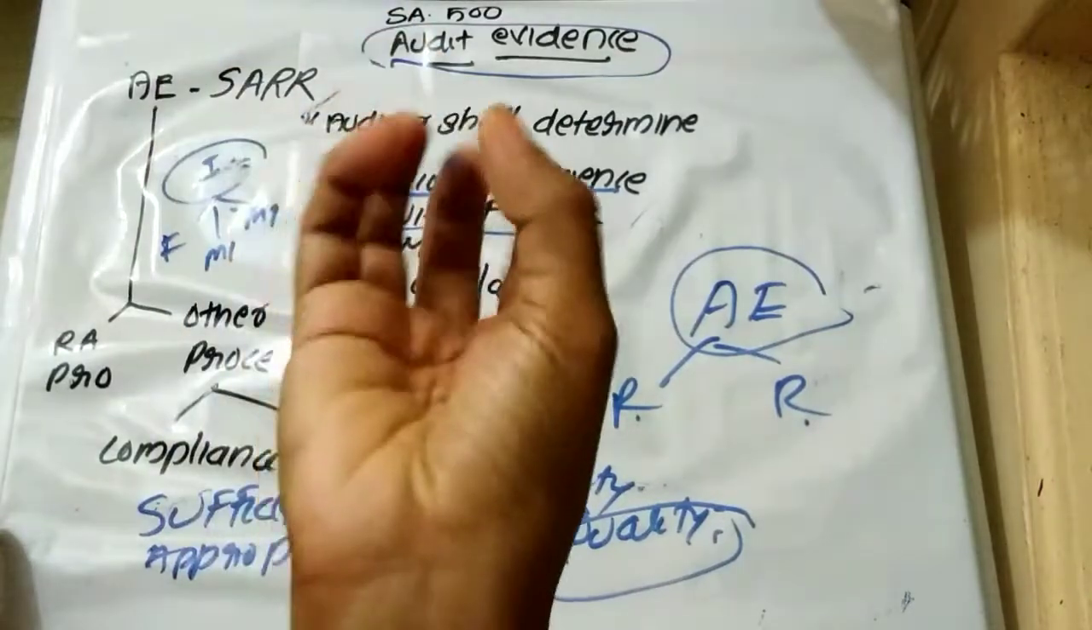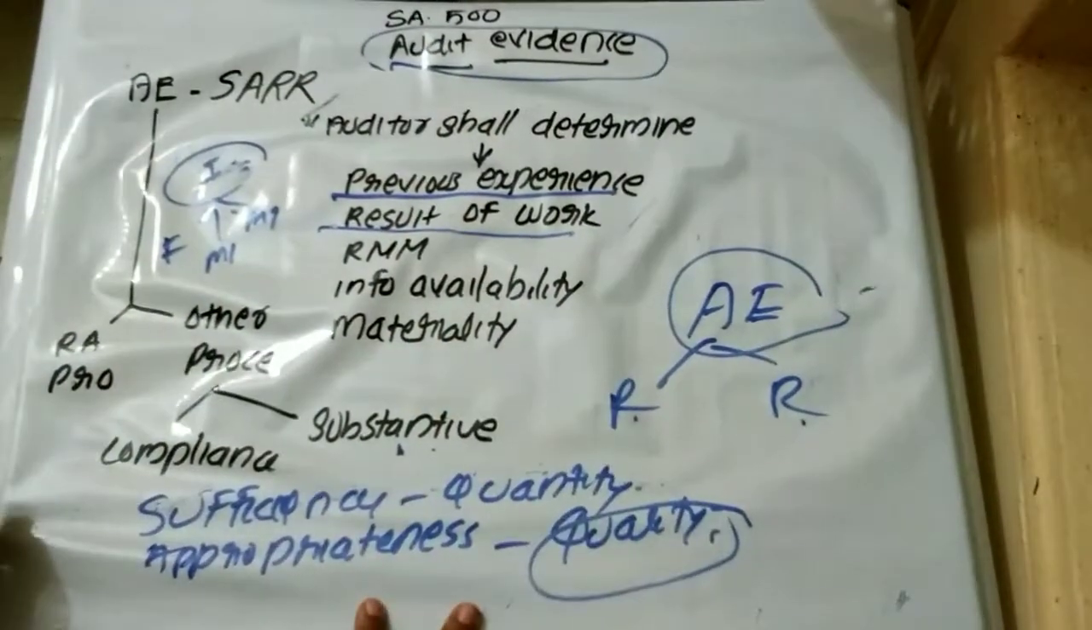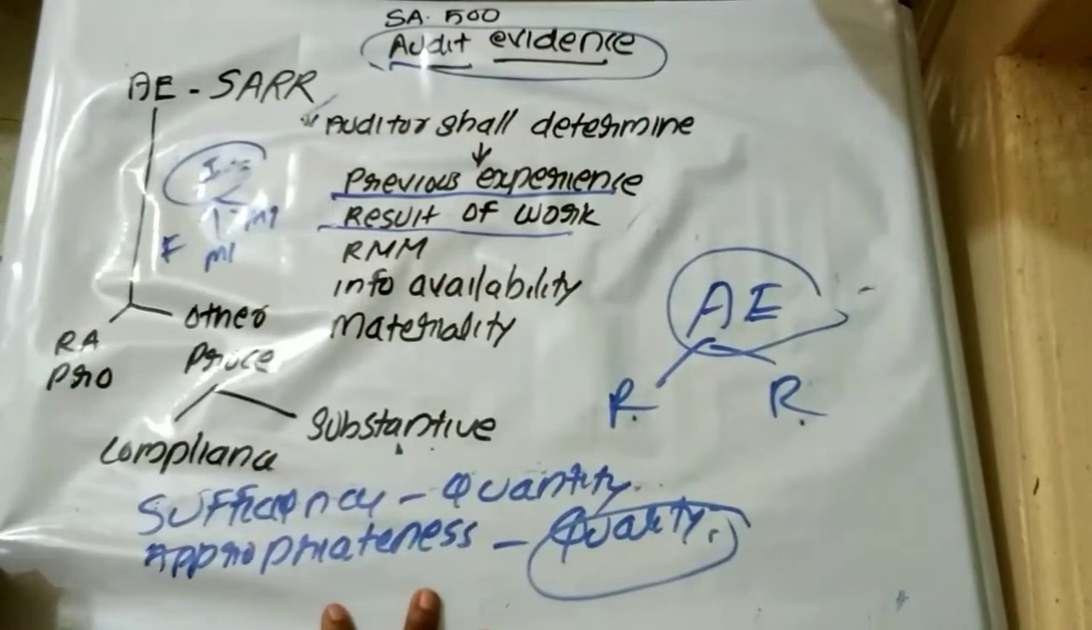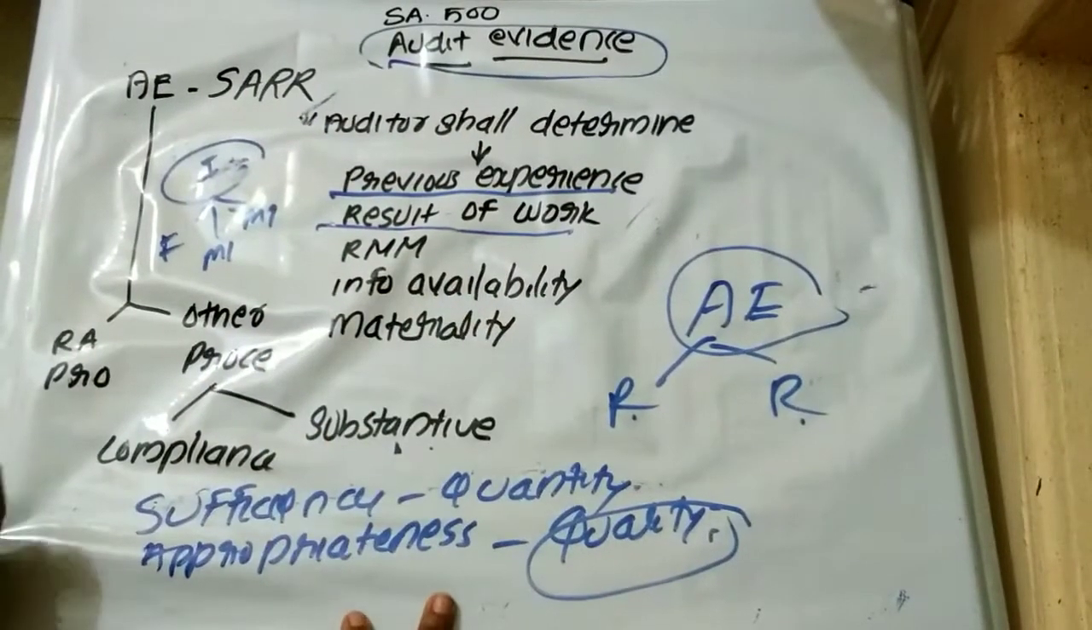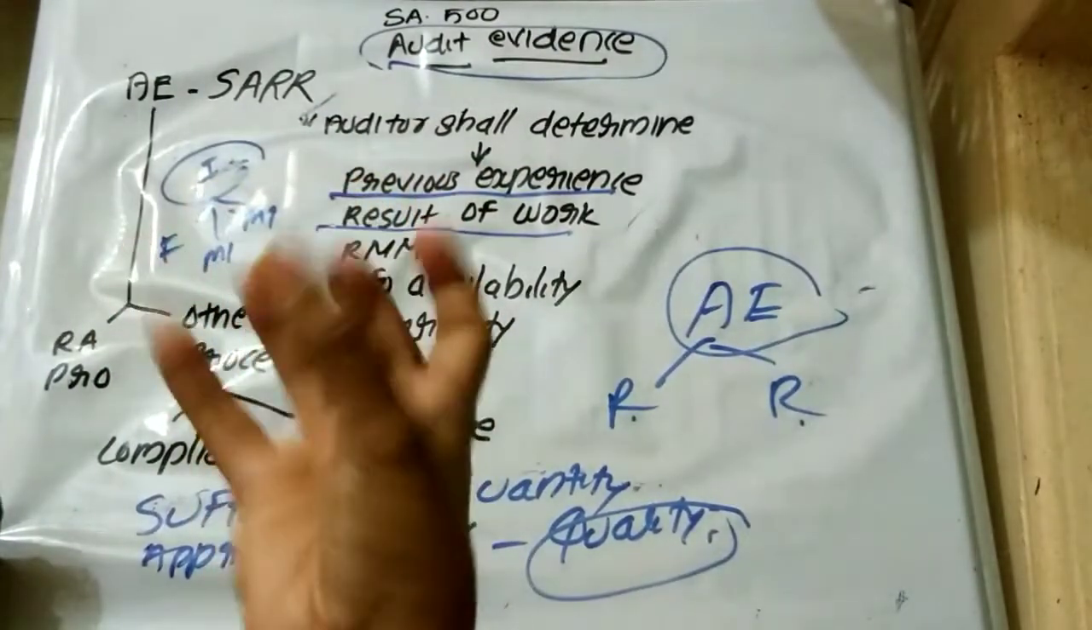That is, if the result of work includes fraud, errors, more mistakes, misappropriations or material misstatements, in that case he has to apply more audit procedures. Then he has to obtain more quality and more quantity of audit evidence.